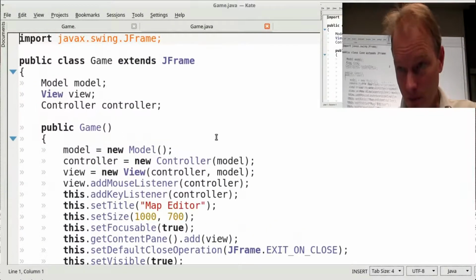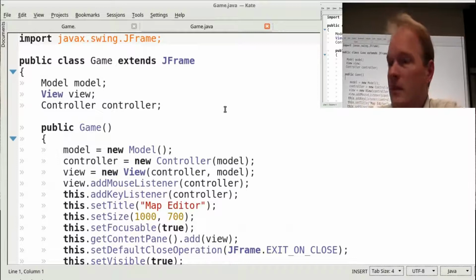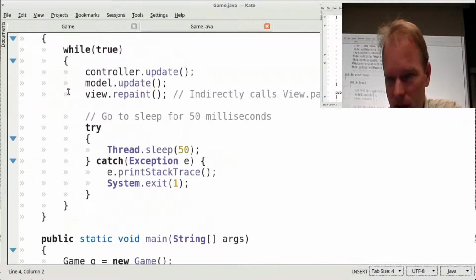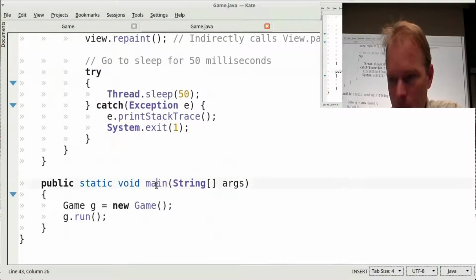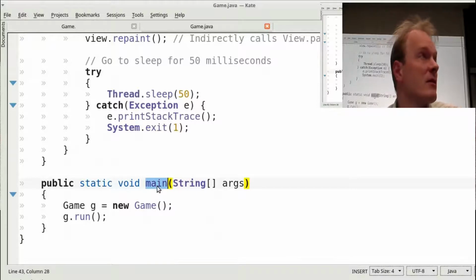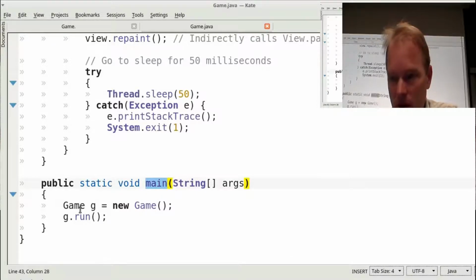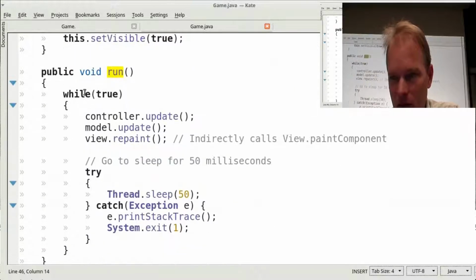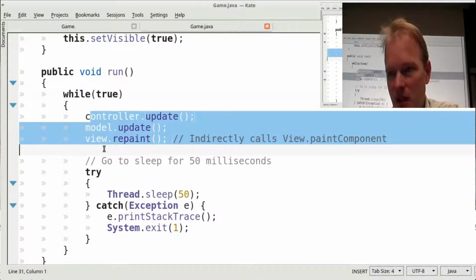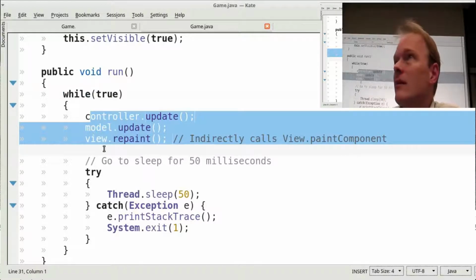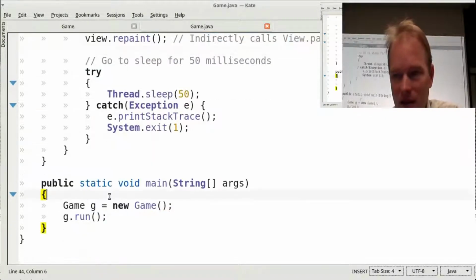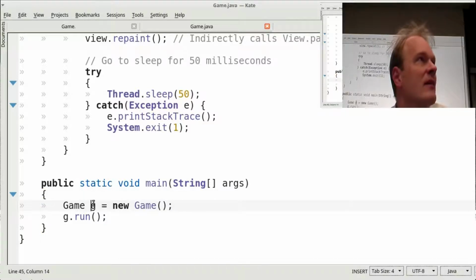Now, it's probably time to take a look at our code a little bit and see how much we understand it. Everybody gets that it starts in main, right? And we all get that we've created a new game object and we've called game.run. And game.run has this loop, and the loop just updates everything repeatedly. Okay? Is there anything that happens before main?